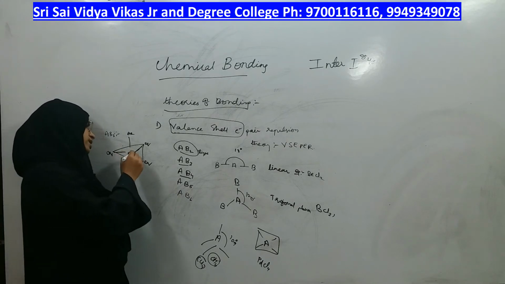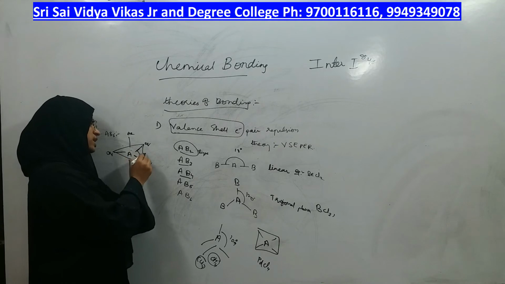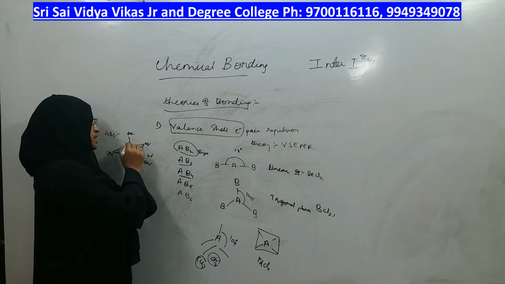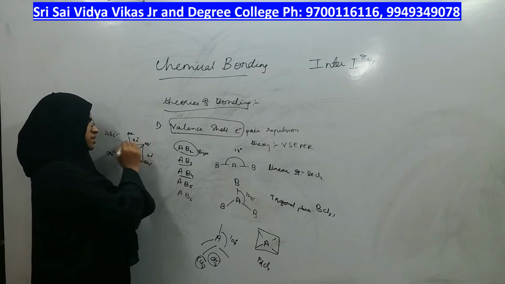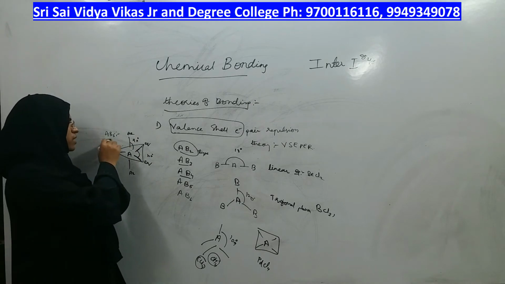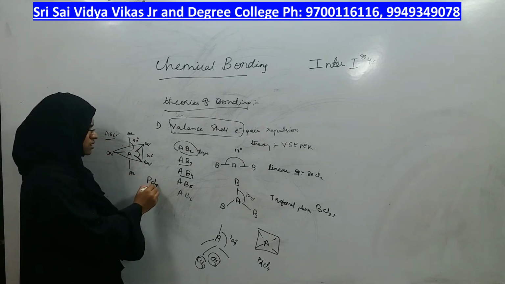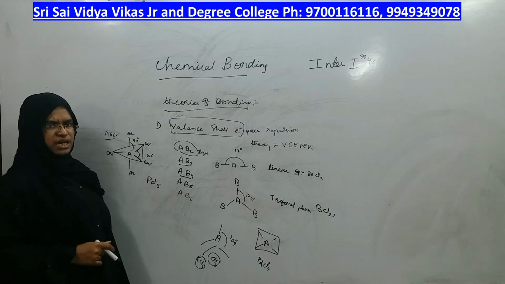The angle of separation between equatorial atoms is 120 degrees, and with the axial atoms it is 90 degrees. So this is AB5 type molecule. The example is phosphorus pentachloride.